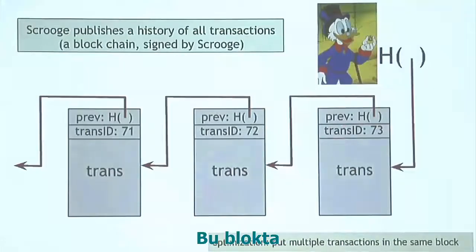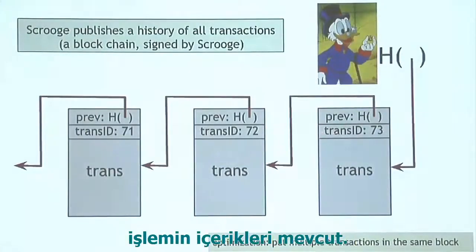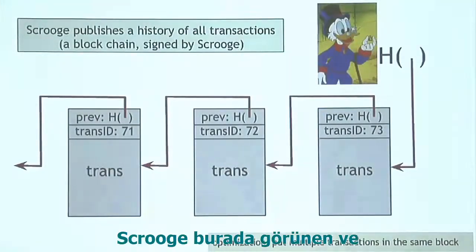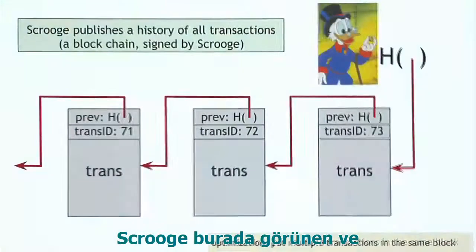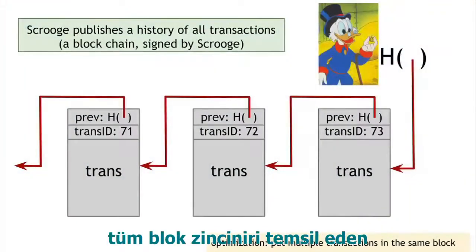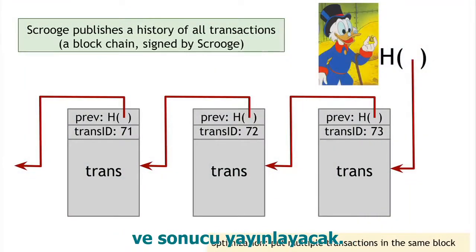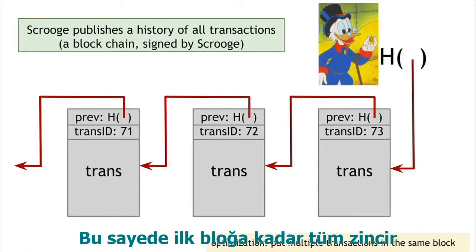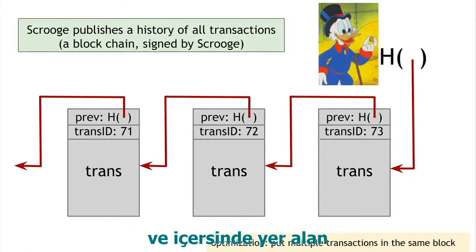This block has the transaction with transaction ID number 73. And it has the contents of this transaction, and then there's a hash pointer to the previous block in the history. Okay, and then Scrooge will take the hash pointer, which represents this entire structure, and he'll digitally sign it and publish it. Now anybody can verify that Scrooge really did sign this hash pointer, and then they can follow this chain all the way back and see the entire history of all the transactions in the history of Scrooge Coin as endorsed by Scrooge.